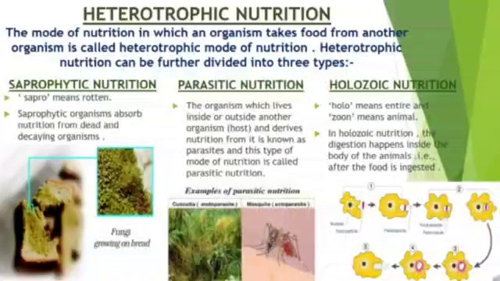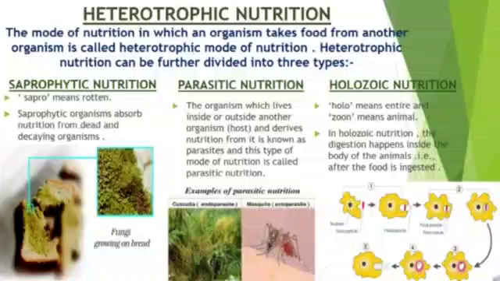Saprophytic nutrition is a type of nutrition in which an organism takes its food or nutrients from dead and decaying organism. As sapro means rotten. In the picture given below, a fungi is growing on bread. It means fungi is taking its nutrient from a decaying bread. So it is an example of saprophytic mode of nutrition.